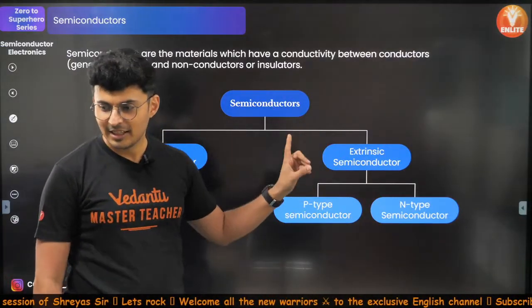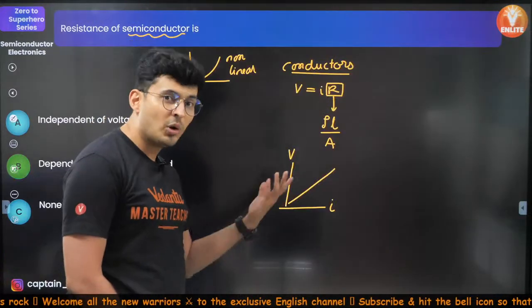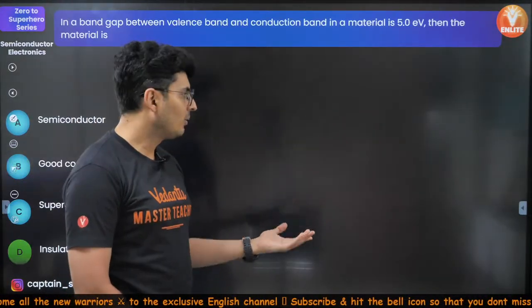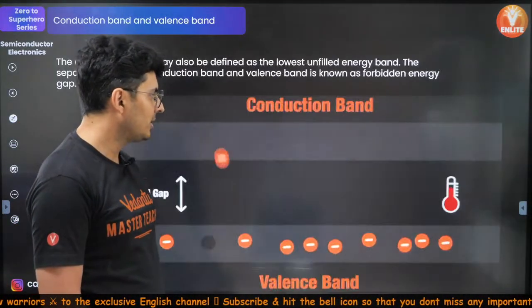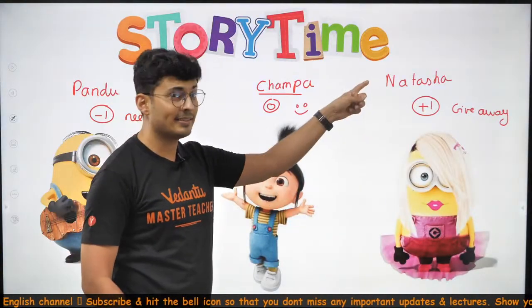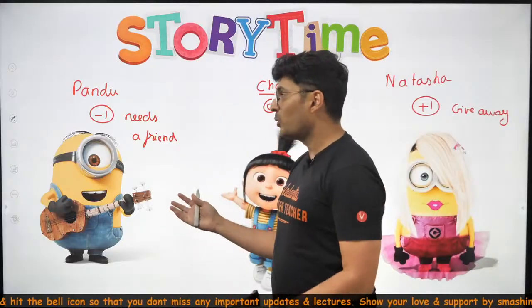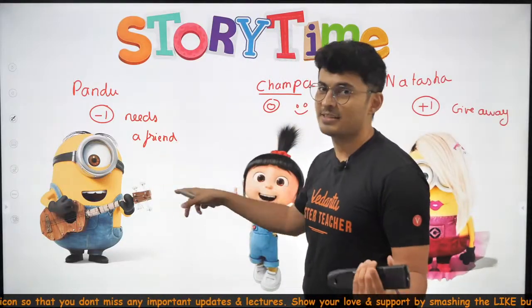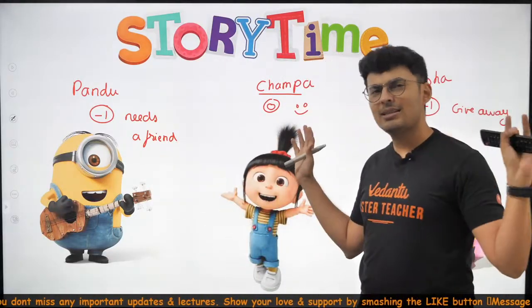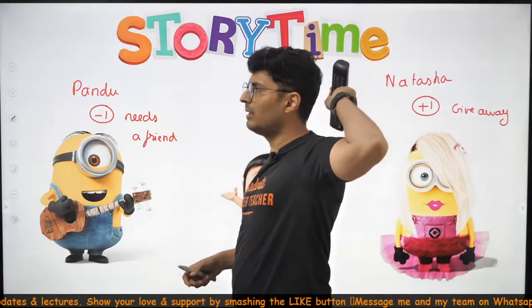See, White Devil already has a crush on Natasha. So those people who joined in late, they don't know how Natasha looks like. What to do? Let's show them. How is Natasha? Where is she? Oh my god. Yeah, there it is. That's Natasha, guys. What does Natasha have? She has a lot of extra friends. And what does Pandu have? His singing songs. He needs friends. What is Champa? Champa, she's happy. One friend in the front, one in the left, one in the right, one in the back.